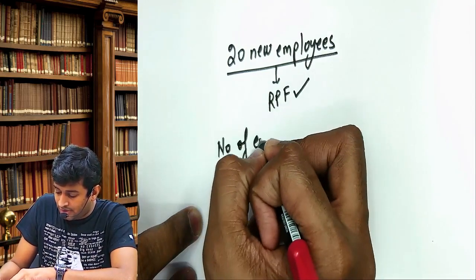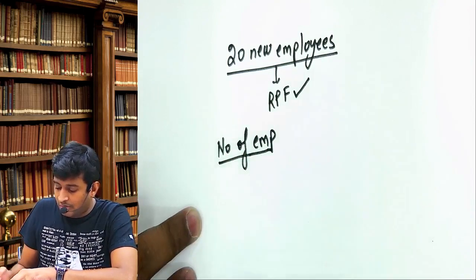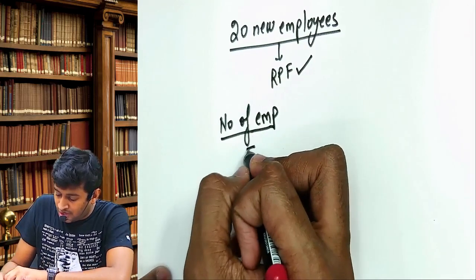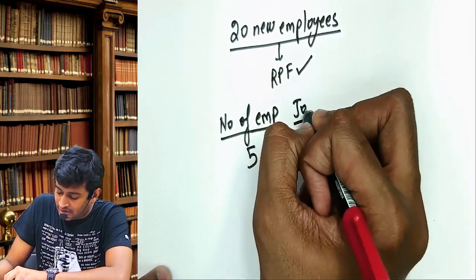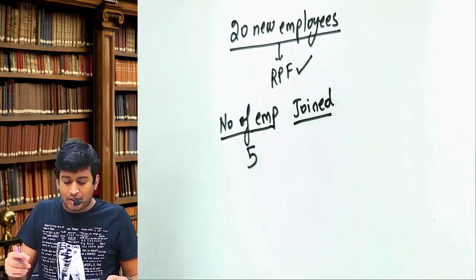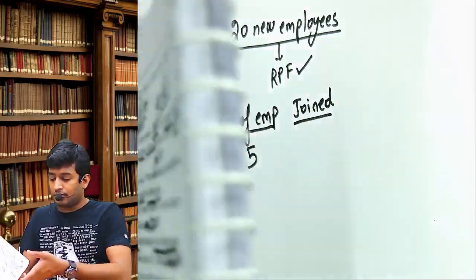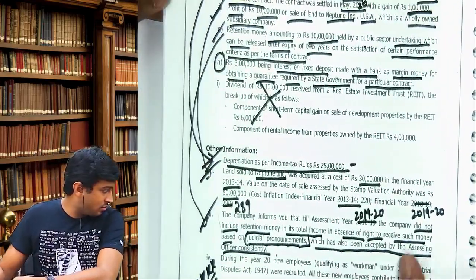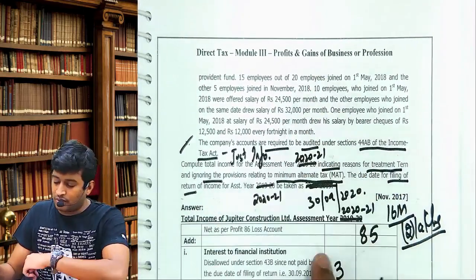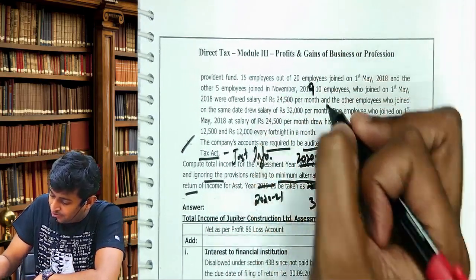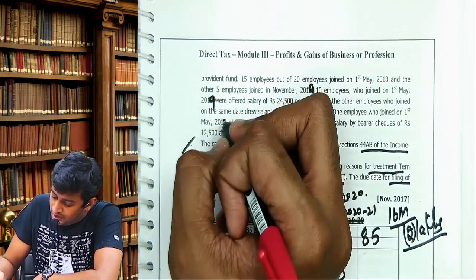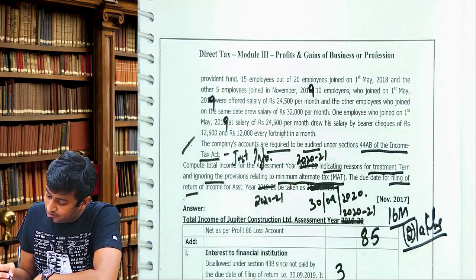Now listen. Number of employees, how many total? 20. Out of which 5 joined. Sorry, you have to change the dates. Please change the dates by 1 year each. November 19, 1st May 19, again 1st May 19.